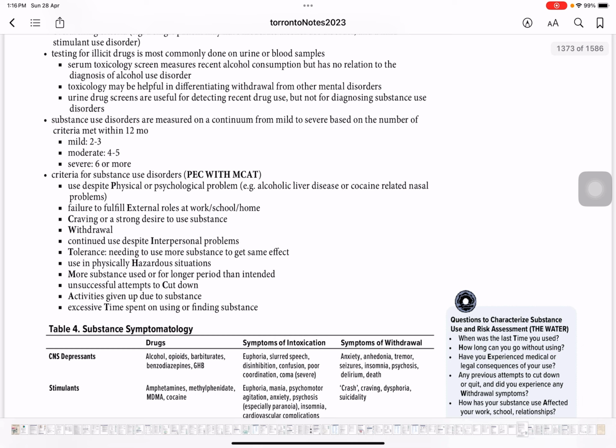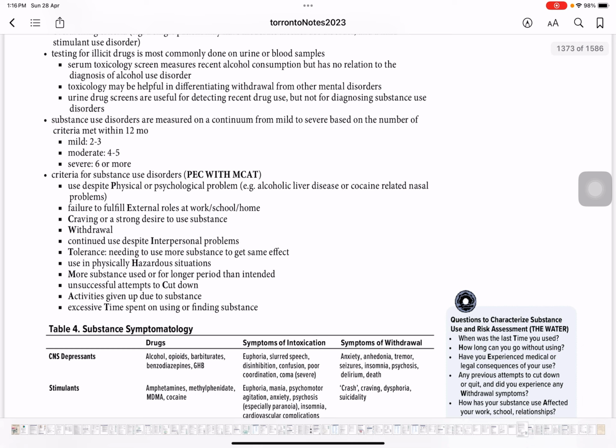So failure to fulfill them, right? If a patient is going to work, going to school, their roles are affected because of the dependence. Craving, or strong desire to use substance. So they'll continue to have craving. P is for psychological, E for external roles are affected, C for cravings.